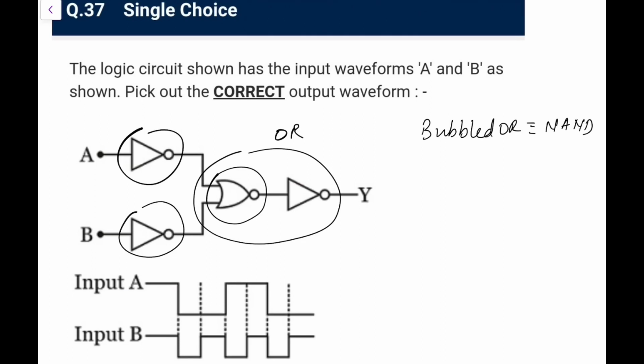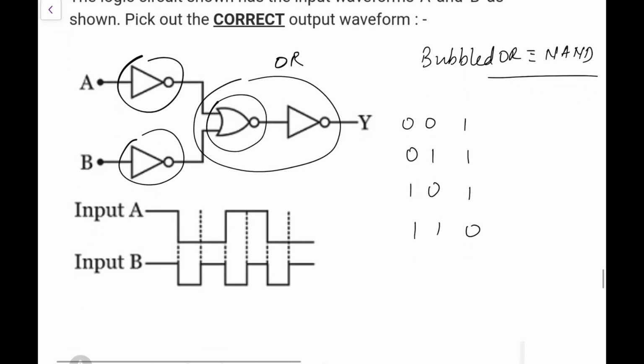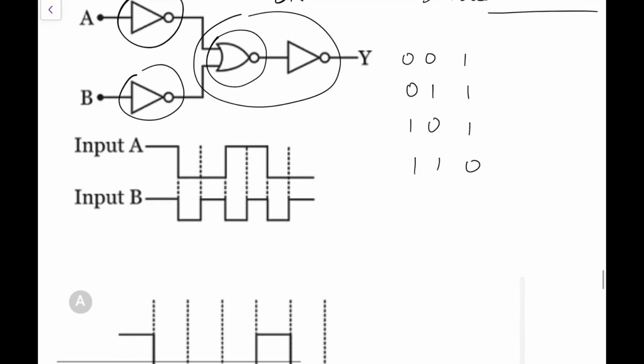So that is one of the things. The other way is, let's say you have identified it as an OR gate, and what we can have is inverted. So when we have 0 0, it will be 1 1, so the answer will be 1. When it is 0 1, for the OR, 0 1 is the case, we will have 1 0. So 1 0 will also give us 1, and 1 1 0 you can do from here. And the NAND gate is like this. So it would be 0 only when both are 1. So it would be 0 in this part, and it would be 0 in this part, the rest are all 1.